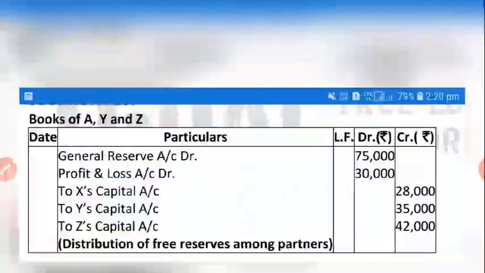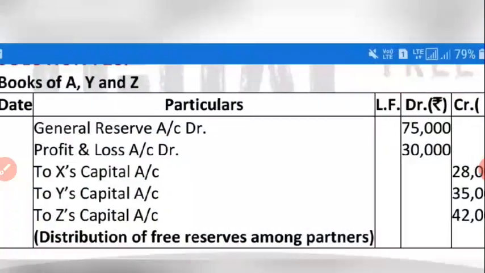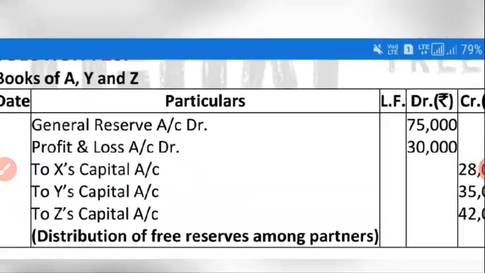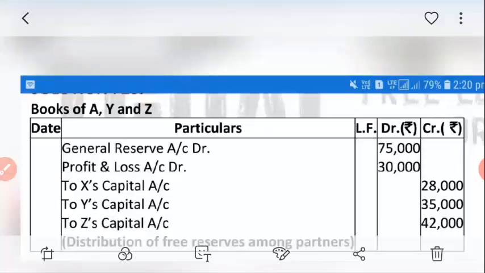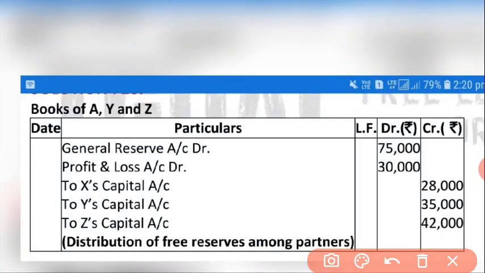In one entry we can do both the things. So first prepare the format, books of X, Y and Z: date, particulars, ledger folio, debit amount and credit amount. There are two things, general reserve and profit and loss, so both will be debited.